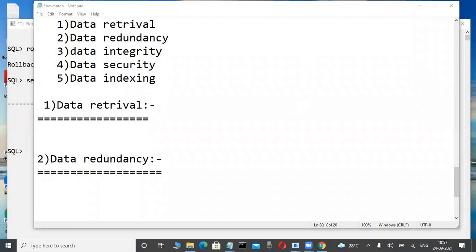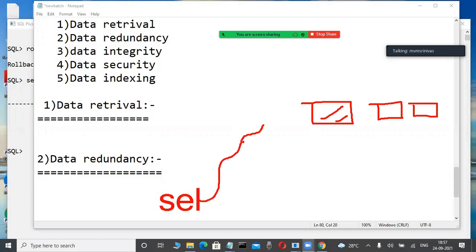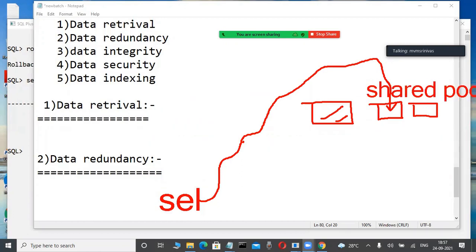There are so many buffers: database buffer cache, shared pool, large pool. A buffer means some memory area, some portion of it. Suppose in Java, whenever you submit a program, it is checked syntactically and semantically in the JVM. In the same way, whenever you type commands, either select, update or delete, these commands are checked syntactically and semantically. First, these commands are stored in a memory area. The shared pool is a memory, a buffer. In that shared pool only, the library cache is there.